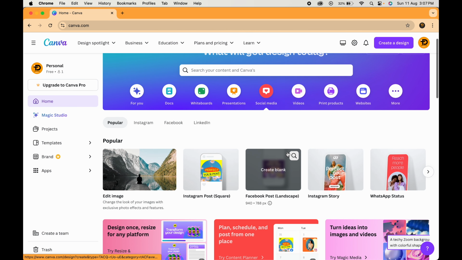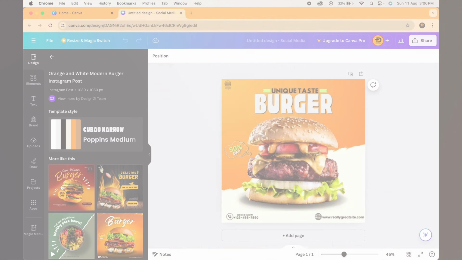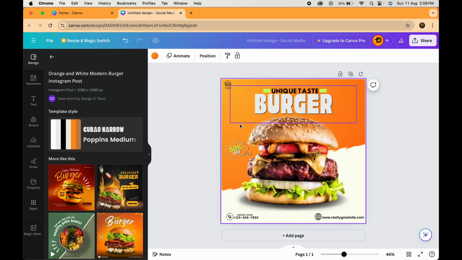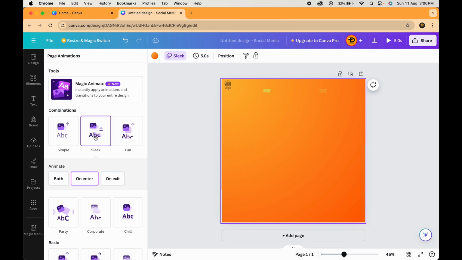Next up on our list is Canva. You might be surprised to know that Canva isn't just for graphic design. It also offers powerful animation features. With Canva, you can create engaging animations for social media presentations or explainer videos.